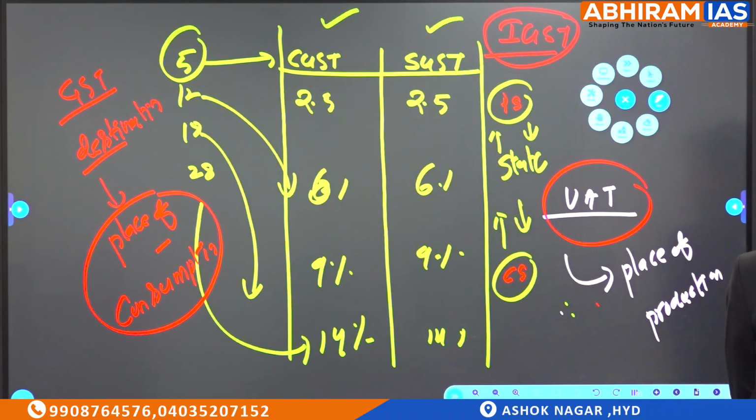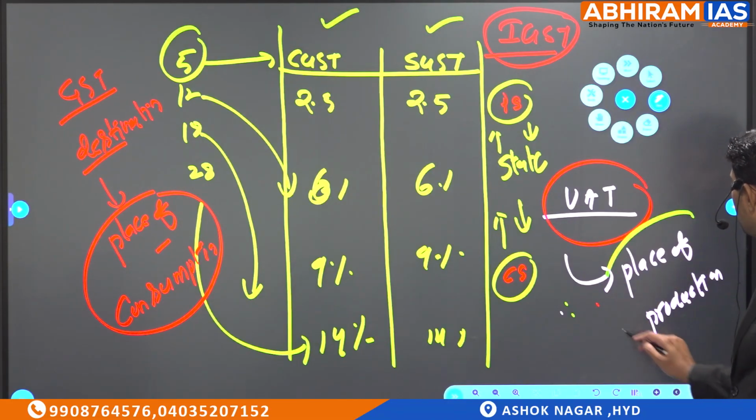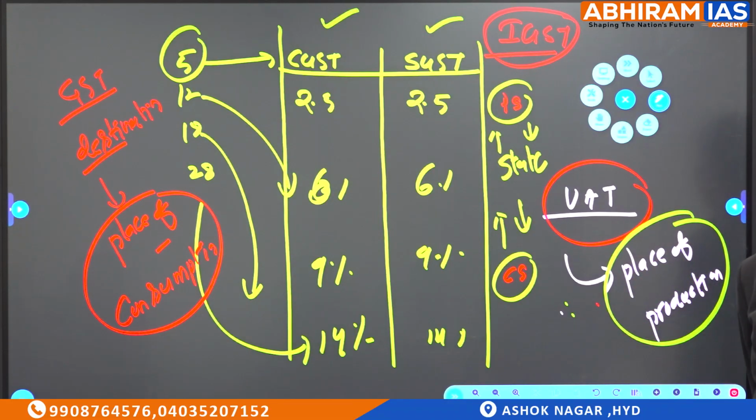The reason being, in VAT, who used to collect the tax? Production state. But in GST, who is collecting? So who will lose revenue in case of GST? Production states. So they said no, we need some mechanism. That's the reason why the government said don't worry, we will adjust something called IGST.